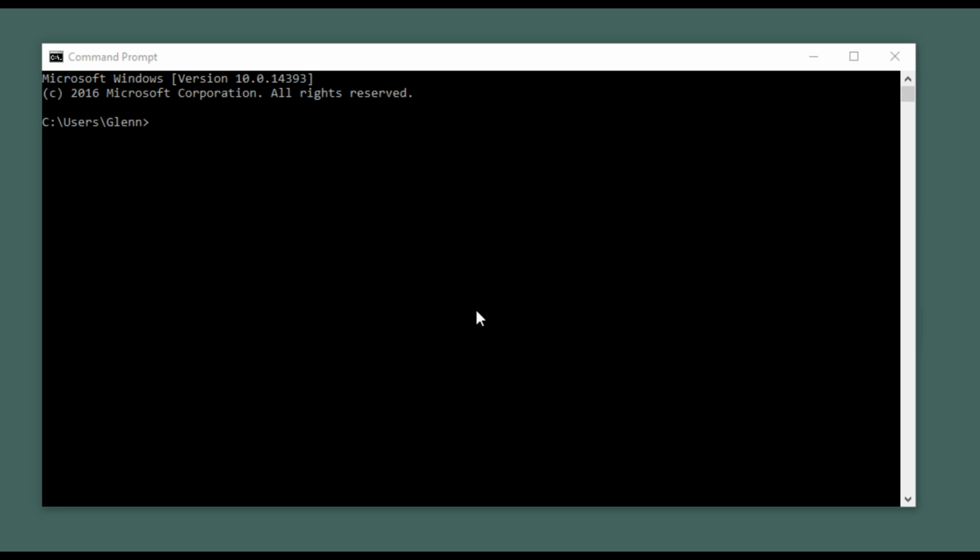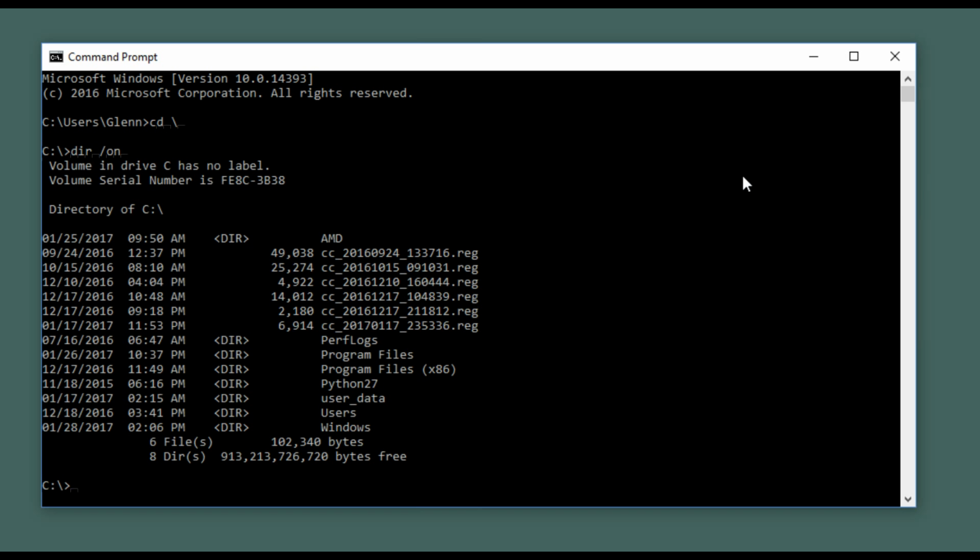I'm going to go here to the root directory, and we'll do a quick dir. We're going to sort it in name order, so that's going to be dir /on. Now, as you'll notice here, Program Files comes before Program Files (x86).